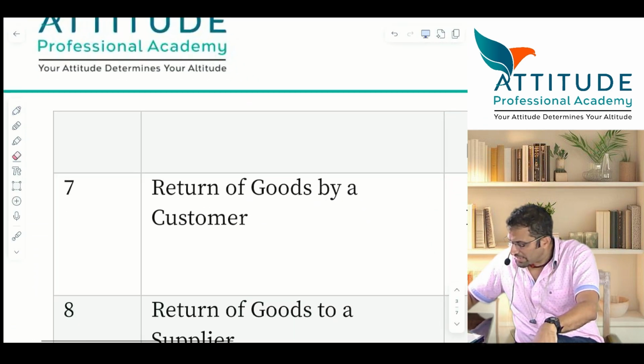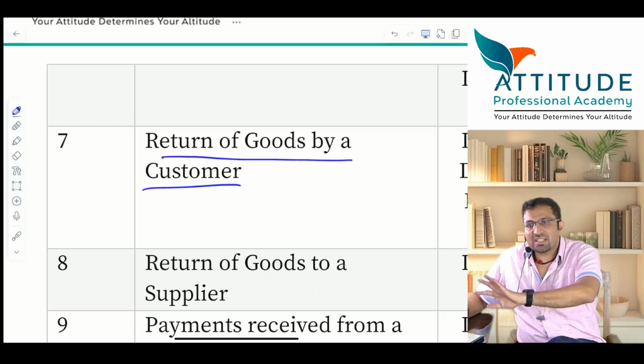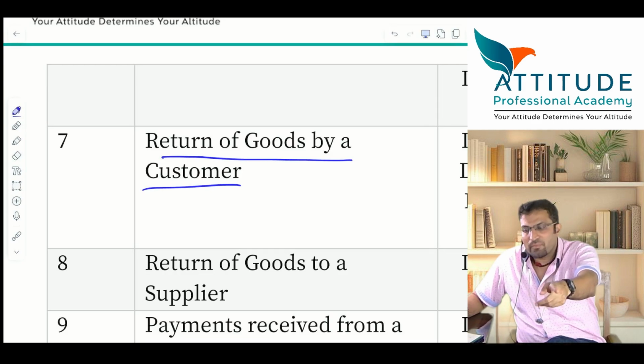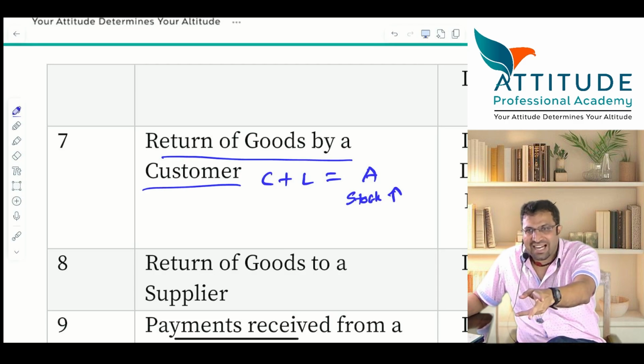Come on. Next. Goods returned by customers. Customers are returning the goods to you. Tell me capital plus liability is equal to assets. Stock increases. Not cash, it is not cash sales returns.